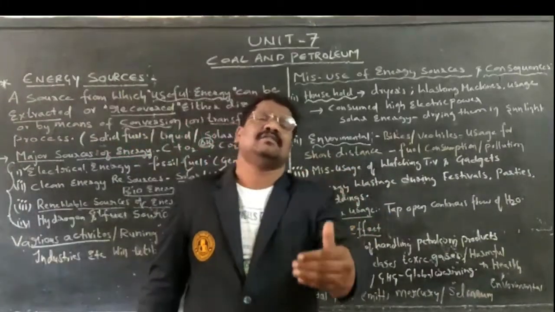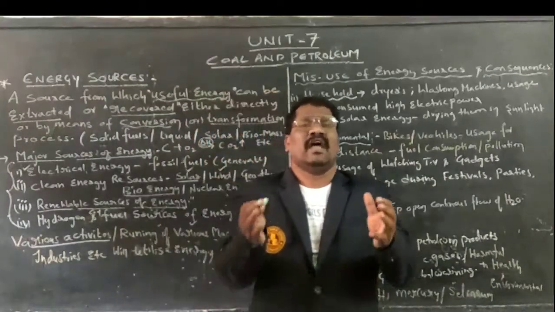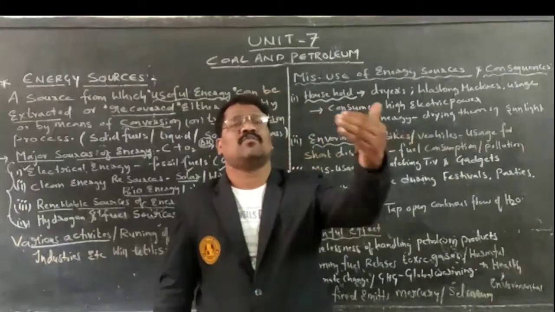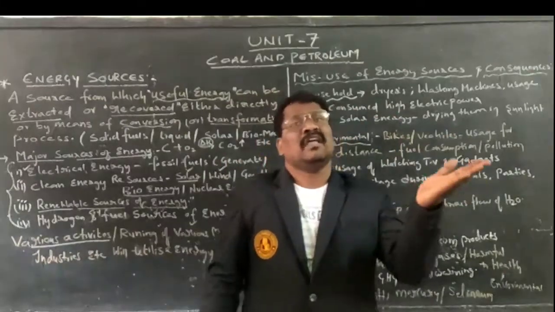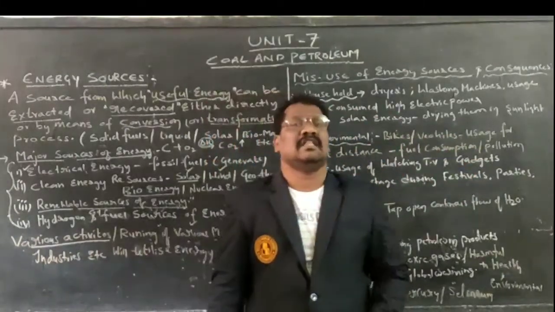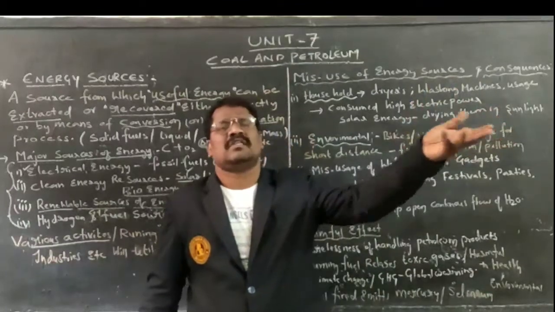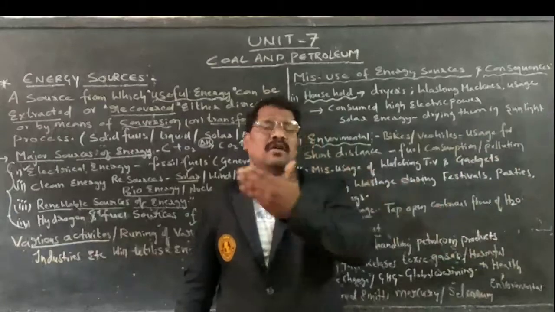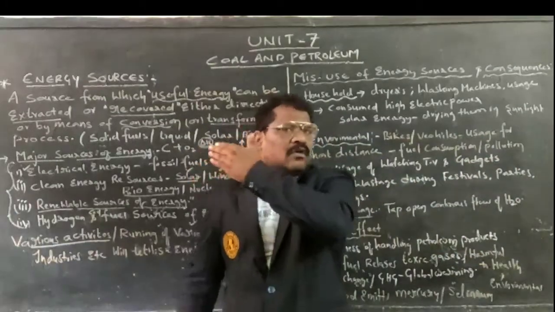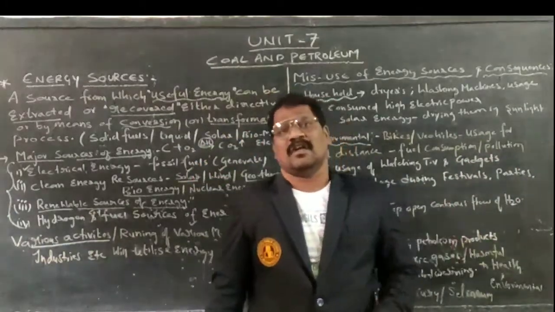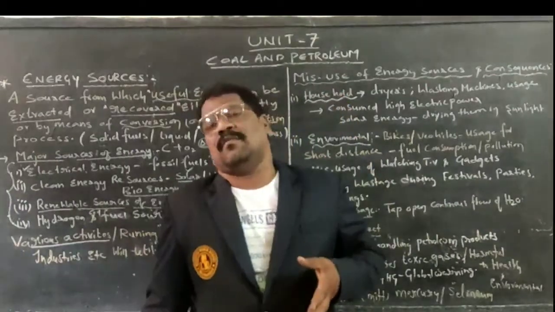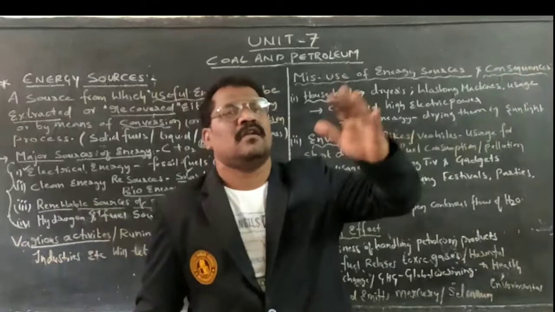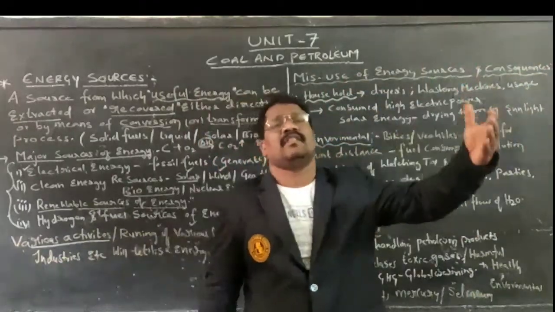Therefore, while utilizing these, we have to take proper care. Why? Among natural resources, there are exhaustible natural resources and inexhaustible natural resources. Exhaustible natural resources are nothing but coal, petroleum and natural gas. We have already studied within the chapter how they form and how they get depleted as years pass. As years go on, what happened?